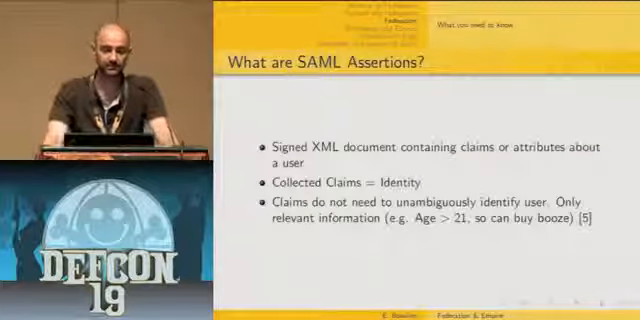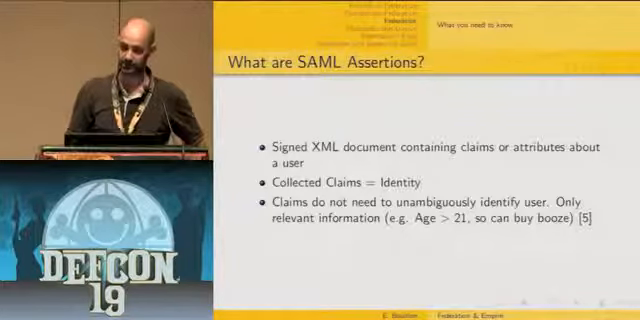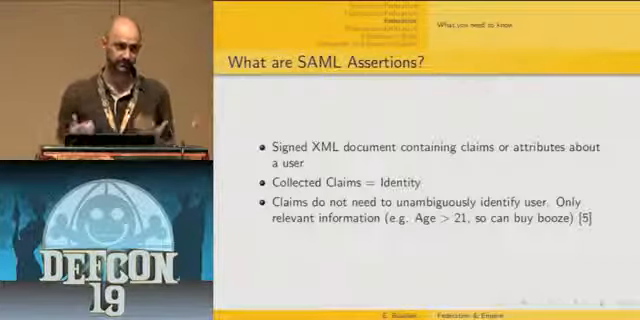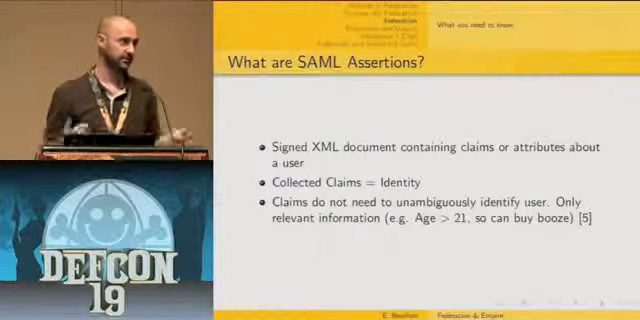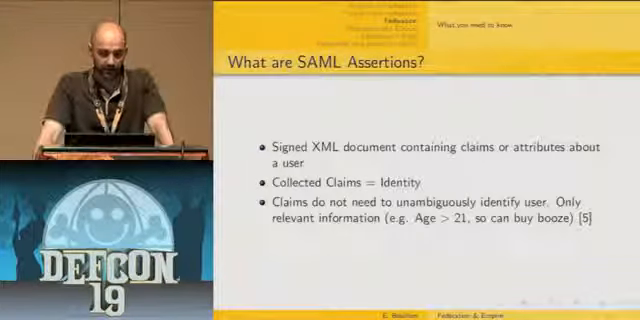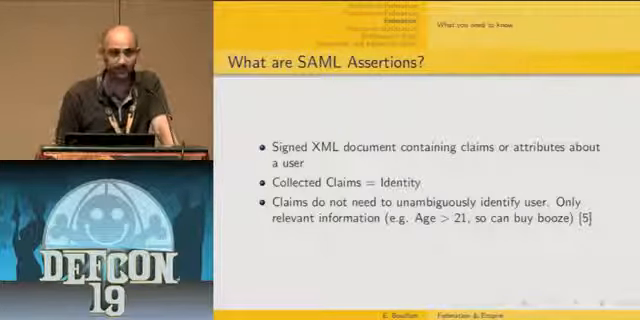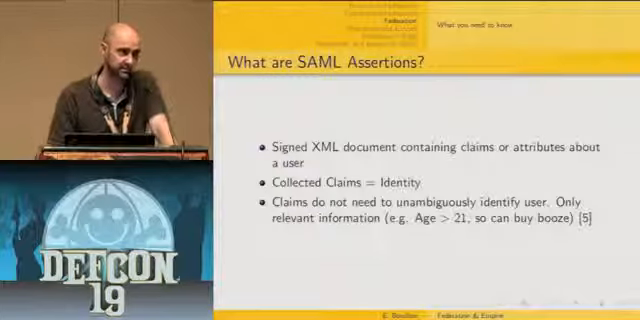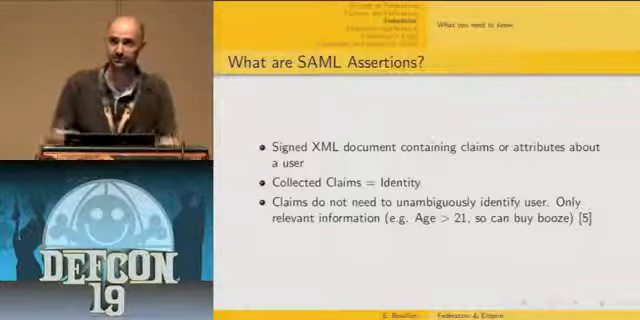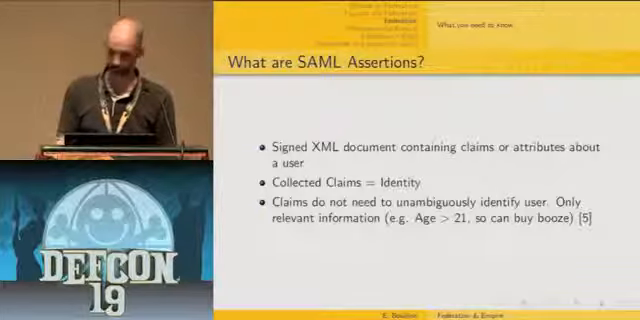So what are SAML assertions? As I said, a SAML assertion is a signed XML document containing claims or attributes about a user. It's a set of claims contained in a SAML assertion that define the identity in regard to what we call the relying parties. That means, let's say, the web application. What you need to have in mind also is that these claims do not need to be distinctive for this user. It doesn't have to be a login name, for instance. It can just be a statement like, yes, this user has paid his monthly fee for the public library, or yes, this user is over 21.